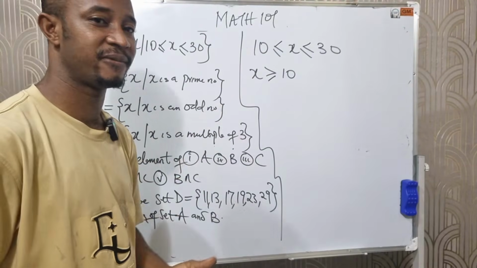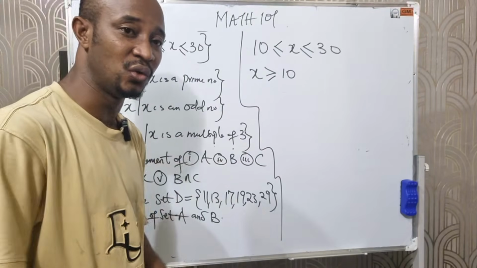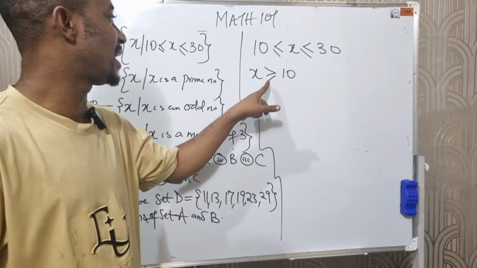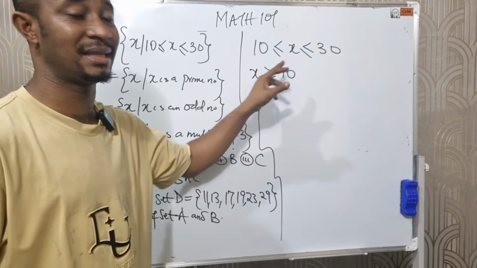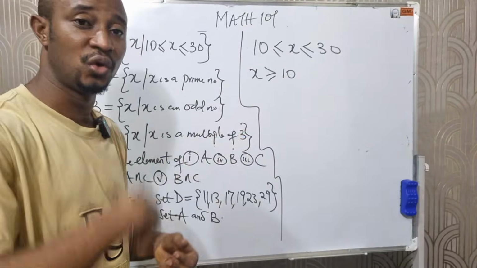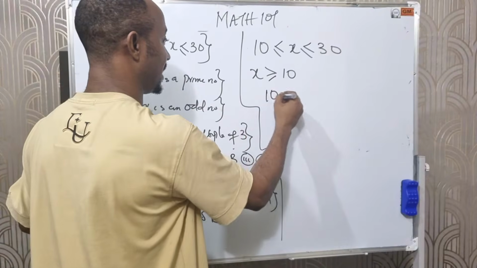You now ask yourself, what are the numbers greater than 10 with 10 inclusive? Because we have an equal sign here, I have to include 10. So the numbers greater than or equal to 10 simply start from 10.